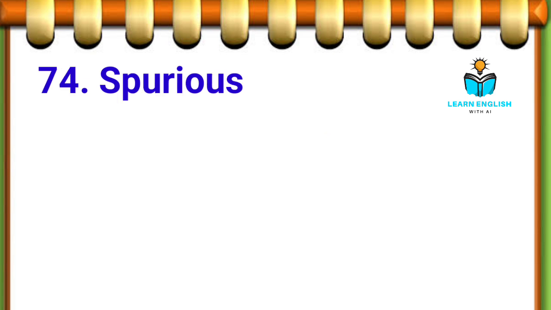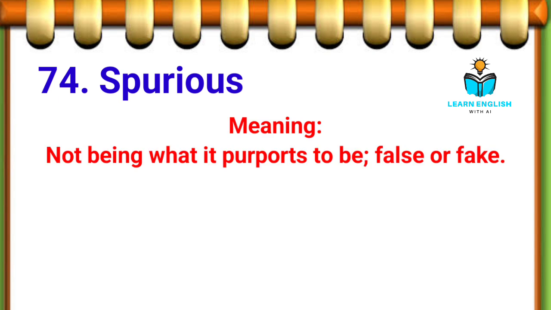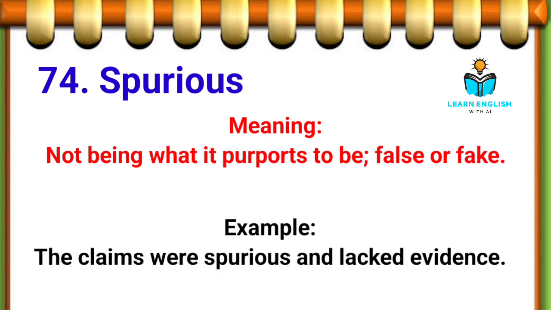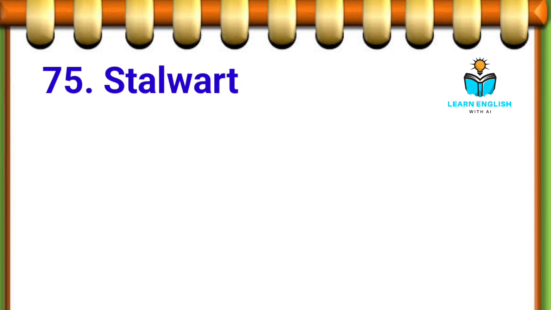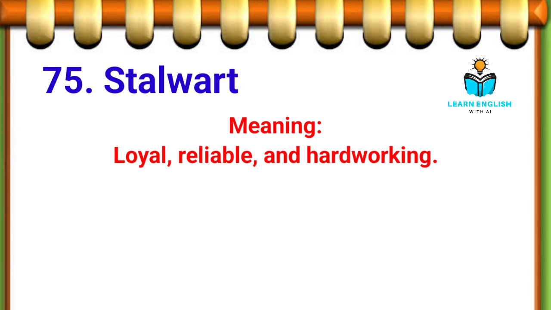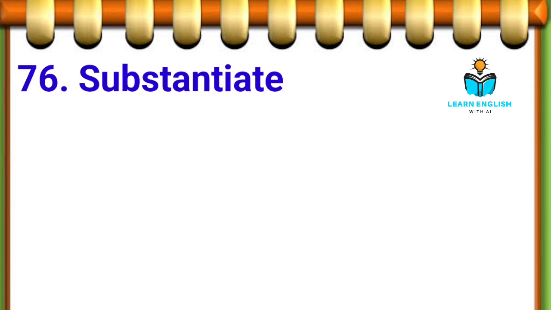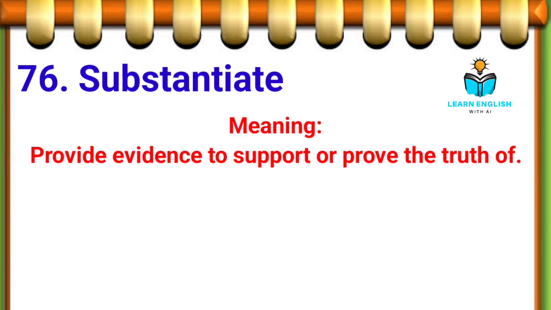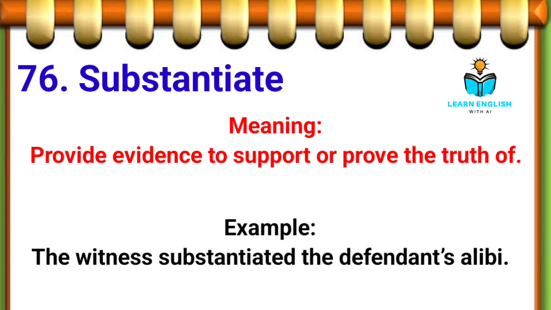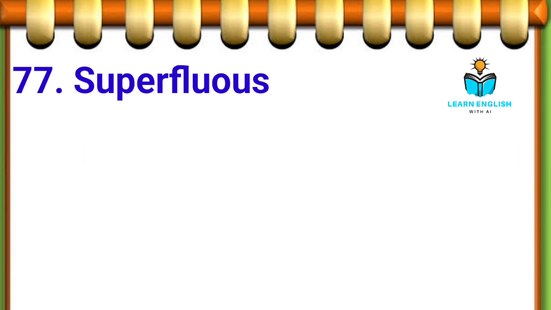74th. Spurious, not being what it purports to be, false or fake. Example, the claims were spurious and lacked evidence. 75th. Stalwart, loyal, reliable, and hardworking. Example, he was a stalwart supporter of the team. 76th. Substantiate, provide evidence to support or prove the truth of. Example, the witness substantiated the defendant's alibi.